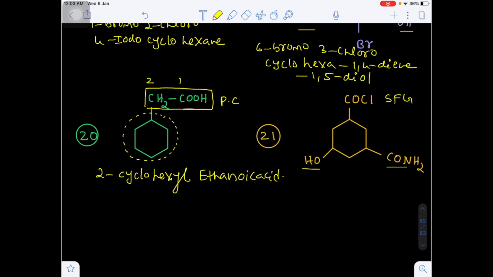When it is a simple substitution, this is known as carbamyl and this is the hydroxy. Okay, now the functional group will be the acid chloride. This is the acid chloride, with the special suffix carbonyl chloride. So this is the first number. Now come to alphabetical order, this will be the next preference and the third preference, this one.